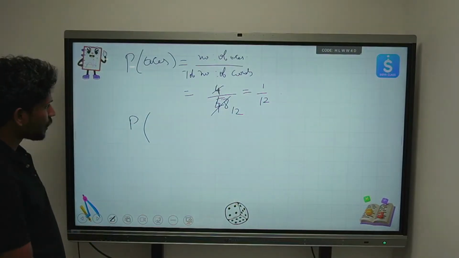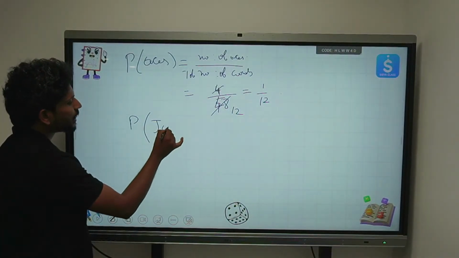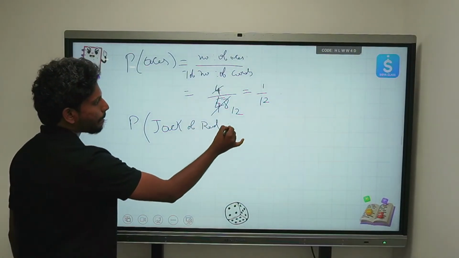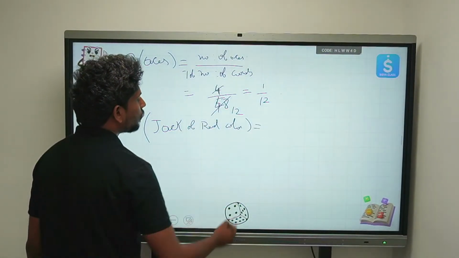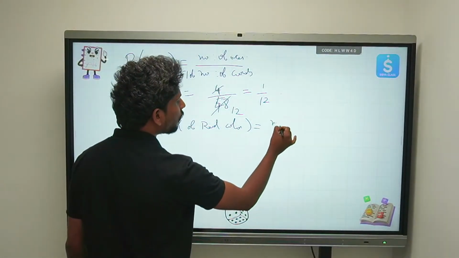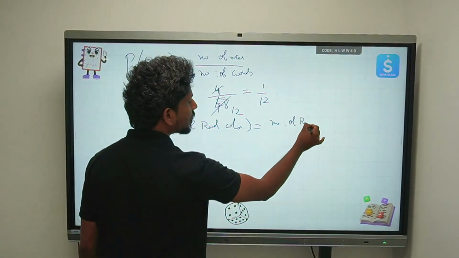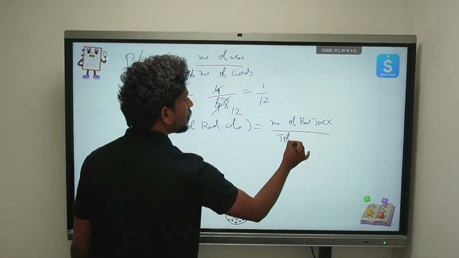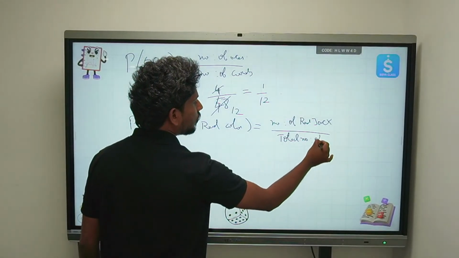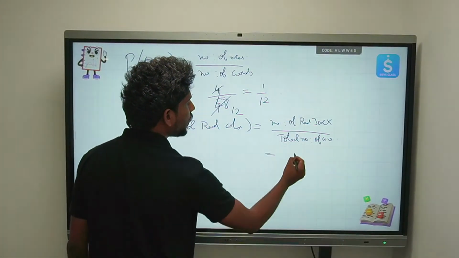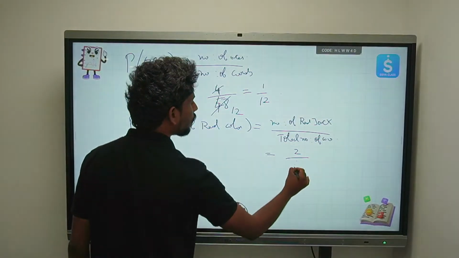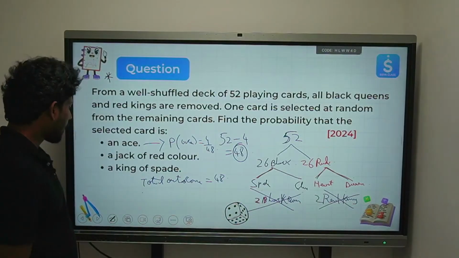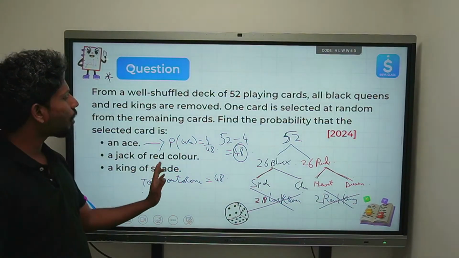So the probability of getting a jack of red color is the total number of red jacks over the total number of cards. How many red jacks do we have totally? We have 2 red jacks out of 48. So that will be 1 by 24.